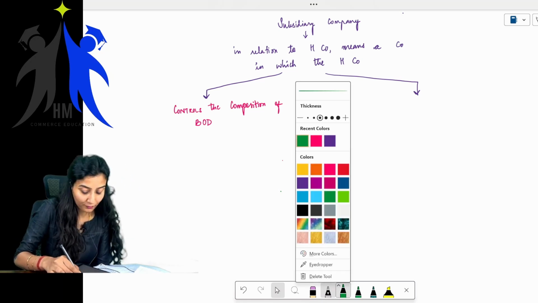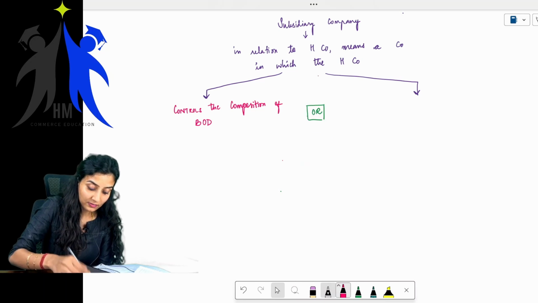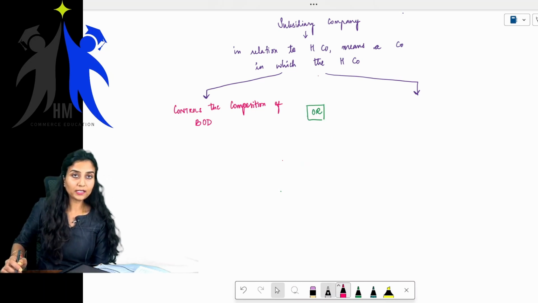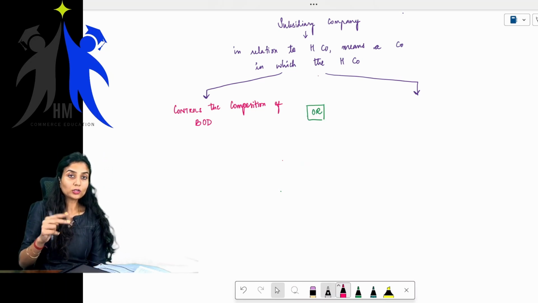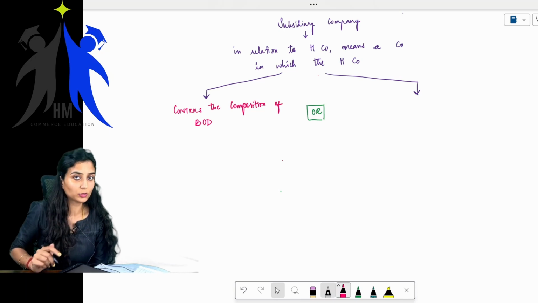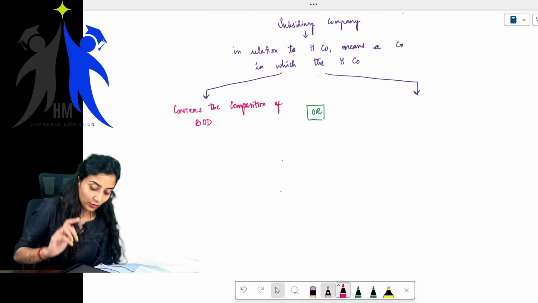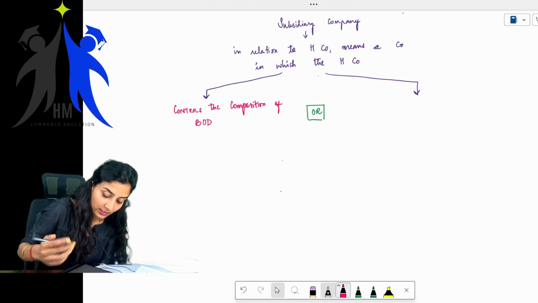If any one of the conditions is satisfied, then it is a subsidiary company. It is not and. And meaning both the conditions should be satisfied. If it is or, any one of the conditions has to be satisfied. What is the other one?